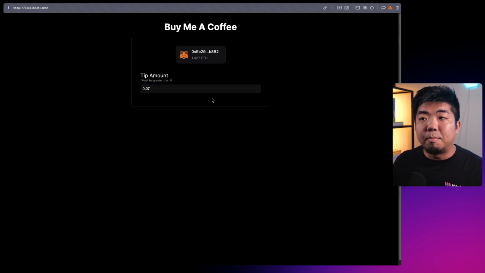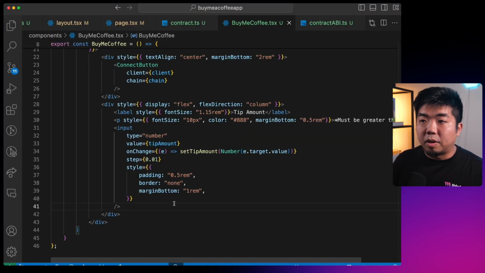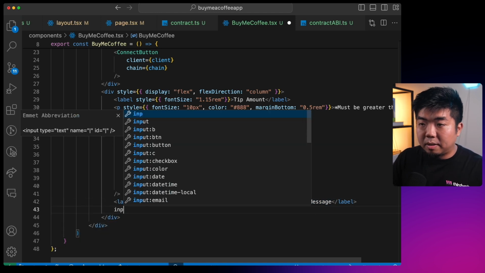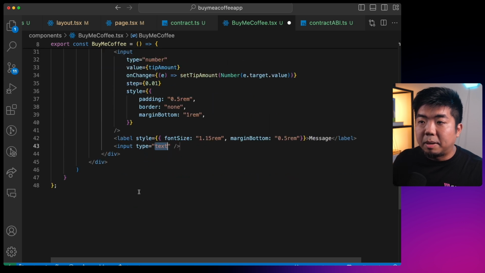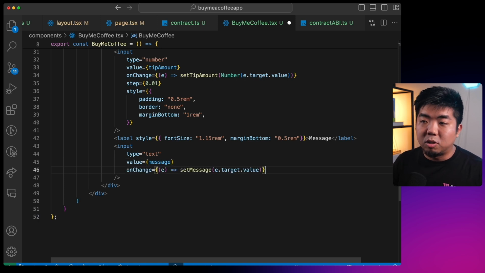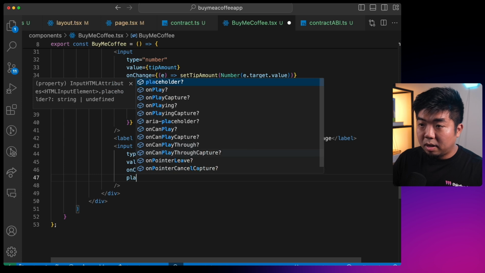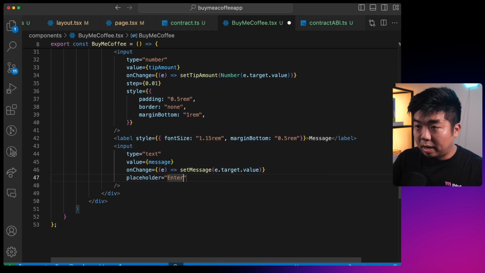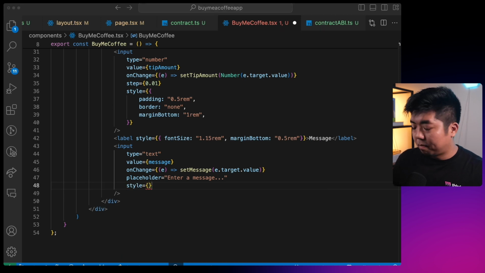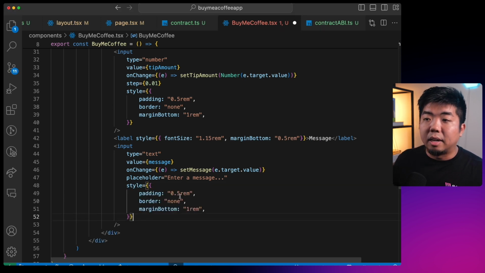Next, we need to do the same thing. We need an input field for the message that we want to send with our Buy Me a Coffee. Under our input, we're going to create another label. This one is going to be for our message. With this, we're going to create our next input, and this is going to be text because this is going to be the message that we send with our tip. The value is going to be our message. The on-chain is going to set the message to whatever is in our input. We'll set a placeholder that says enter a message, and then we'll add some styling, which will be the same styling that we had in the input above.